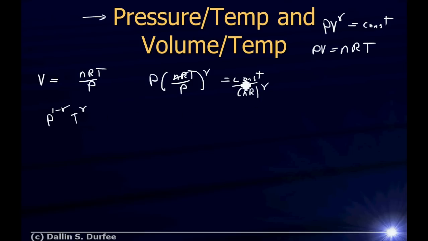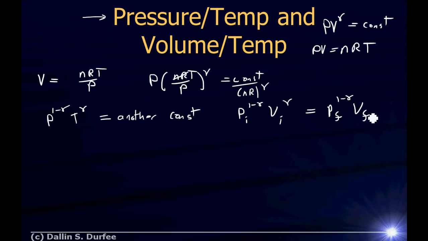That's equal to this thing, which is a constant divided by something that's constant. So this is going to be another constant. Right? So that tells me that P initial to the 1 minus gamma times V initial to the gamma will be equal to P final to the 1 minus gamma, V final to the gamma. All right? You can also find one for volume and temperature just by solving, right?